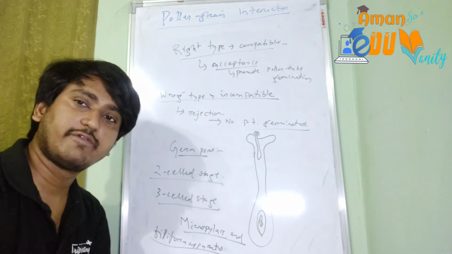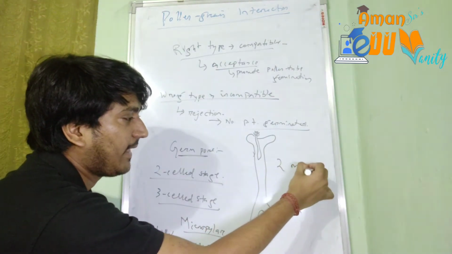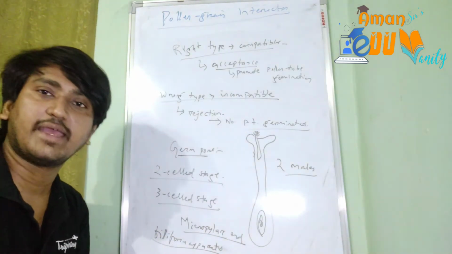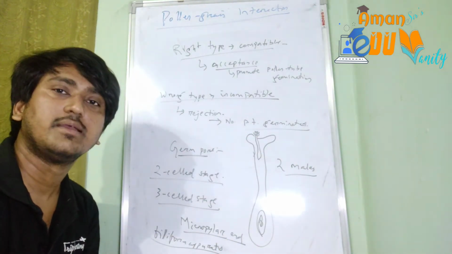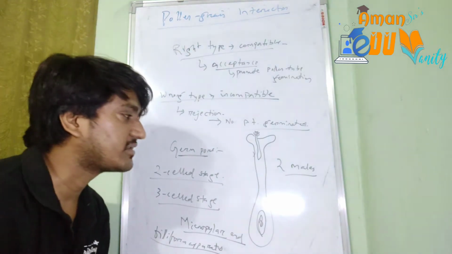Not only with the egg cell, there are 2 male gametes released, and one will fuse with the egg cell and another will fuse with the central cell. About which we will be learning, that is called double fertilization.